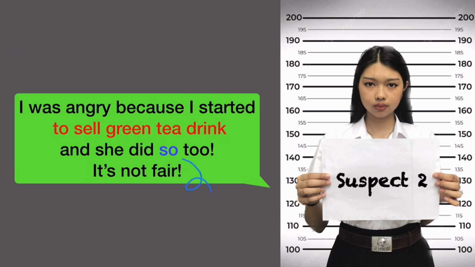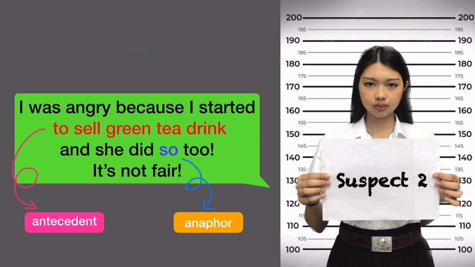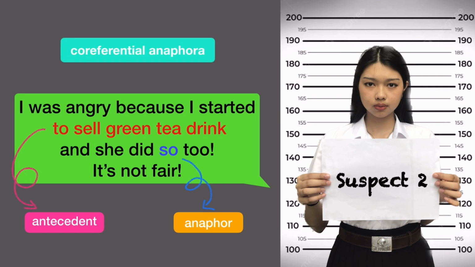The adverb so can be used as an anaphora to refer to a verb phrase. From the example, so refers to the antecedent to sell green tea drink. As they serve the same meaning, they are coded as coreferential anaphora.